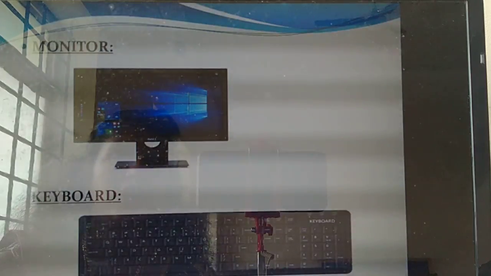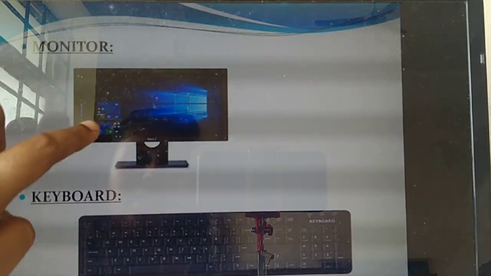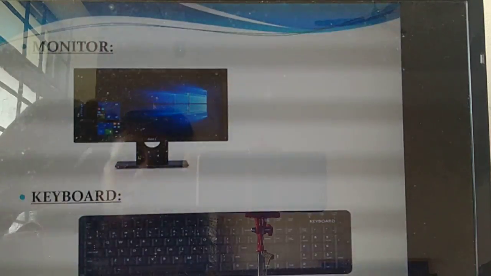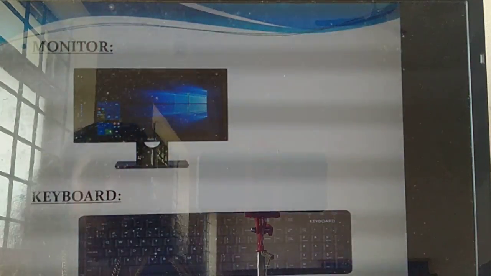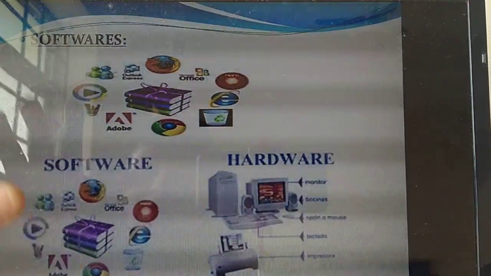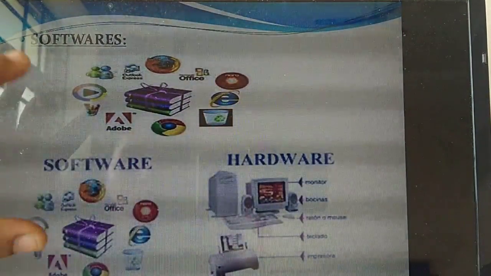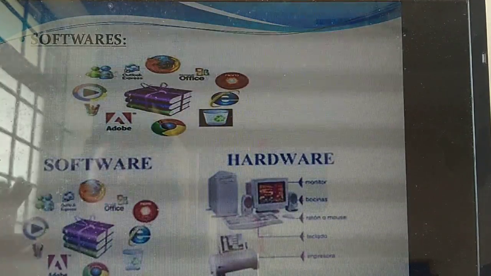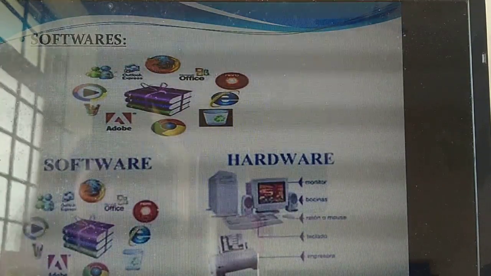So whether the hardware alone is present, will the computer work? This monitor is there, but without you installing the software. Have you seen inside? They have installed some software, shown as icons. Without this software, will this monitor be of use? No. So for that purpose, I have given what? Software. So both the software as well as the hardware combine together to make the system function.